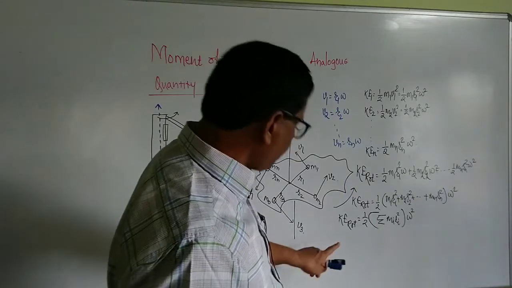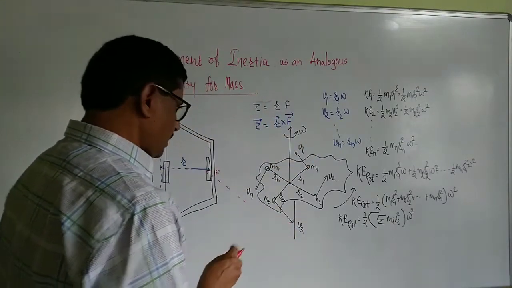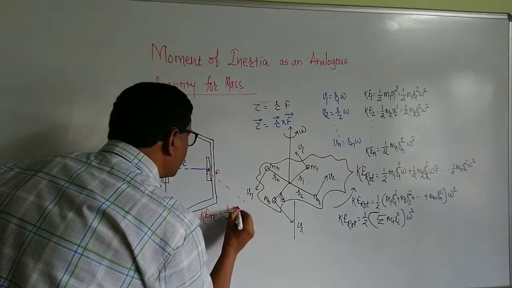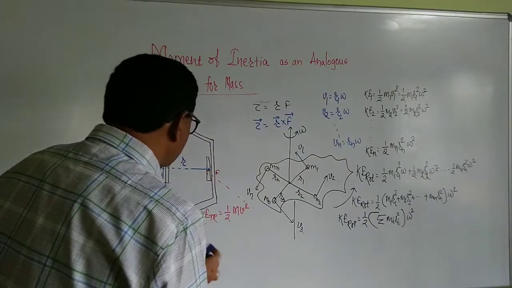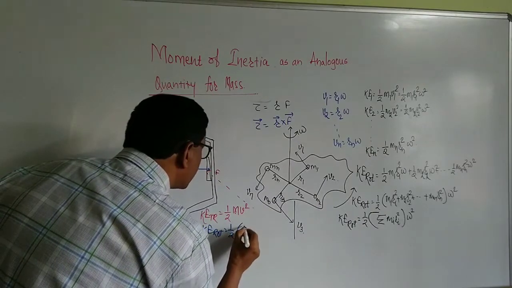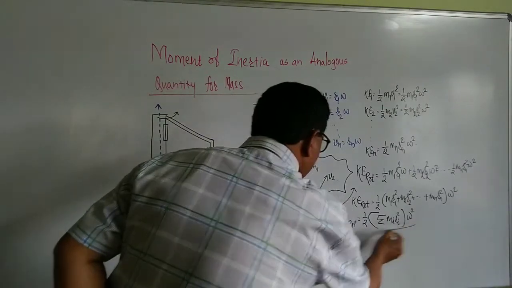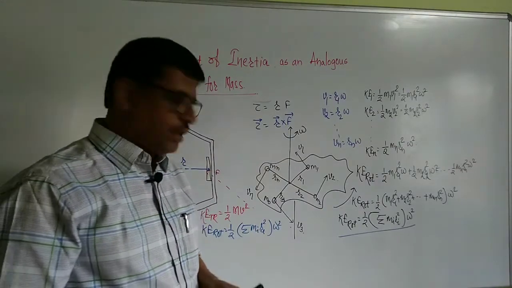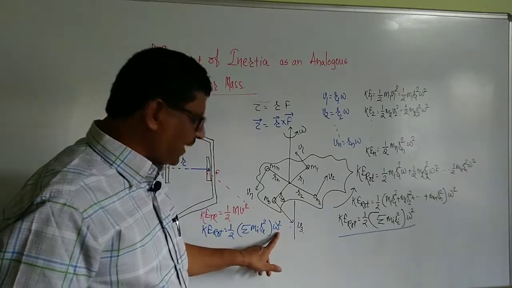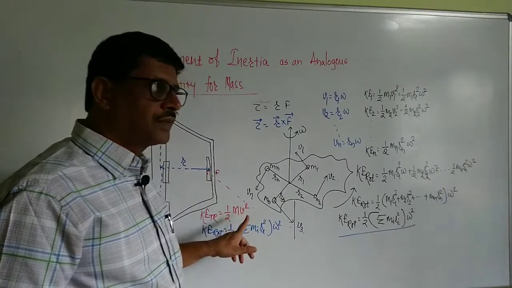Now, if you compare this relation with the kinetic energy of translational motion, which is half m v square, and the kinetic energy of rotation, which is half summation mi ri square omega square, that we get from here, what you will see is that omega, the angular velocity of a rotating body, is the analogous quantity to linear velocity in translational motion.